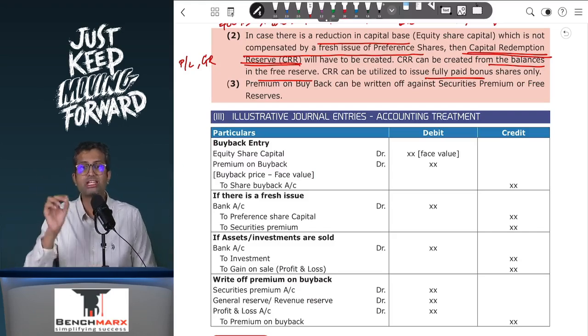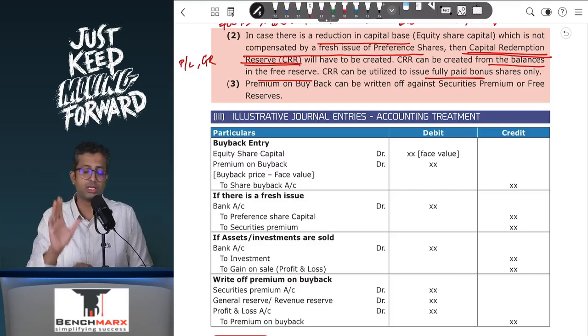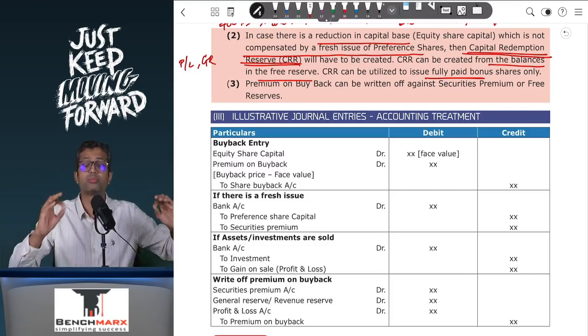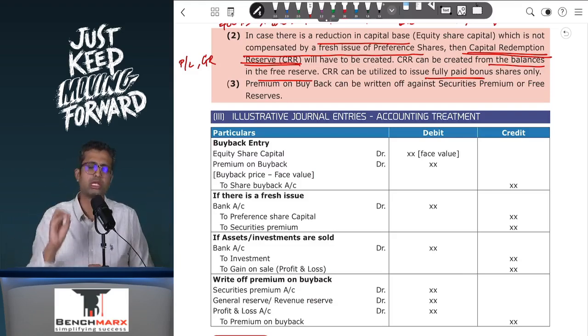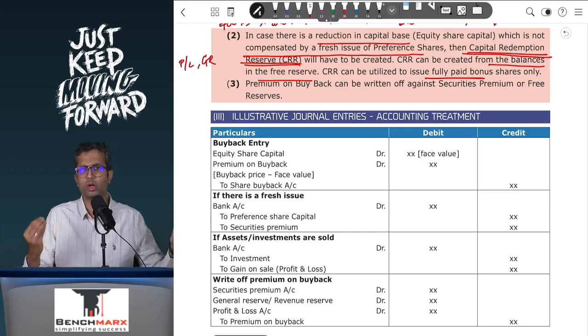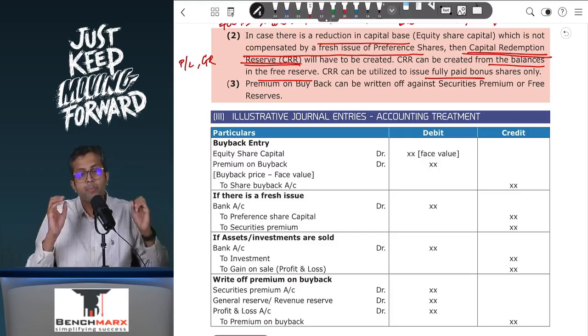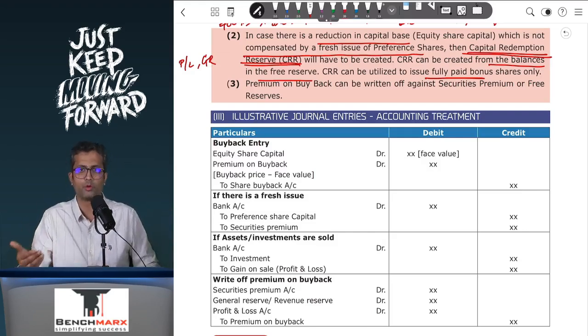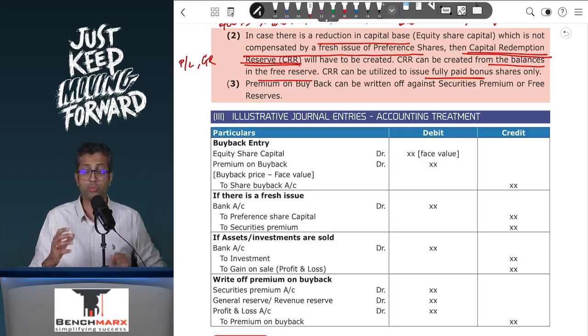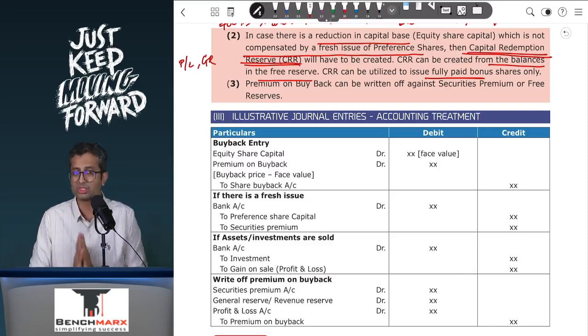But to create a CRR, you can only use free reserves and not the securities premium. When you look at premium on redemption of preference shares, it is a slightly controversial topic because it depends on whether your company is following accounting standards as specified or not. If they are not following, then you can use the securities premium balance even to write off premium on redemption of preference shares. But for other companies who are following, you may not be able to utilize the premium because the securities premium account has only 3 uses as we discussed earlier.